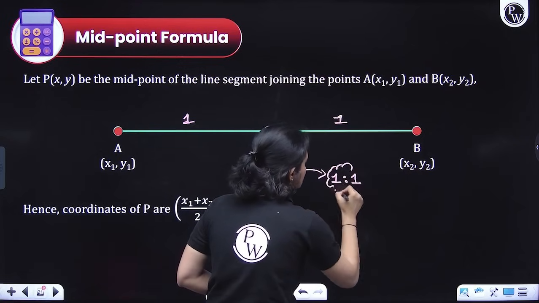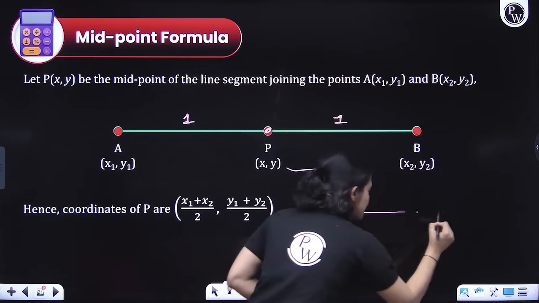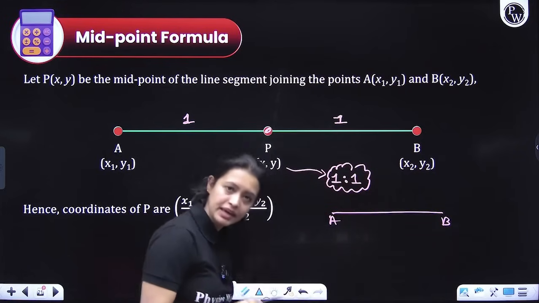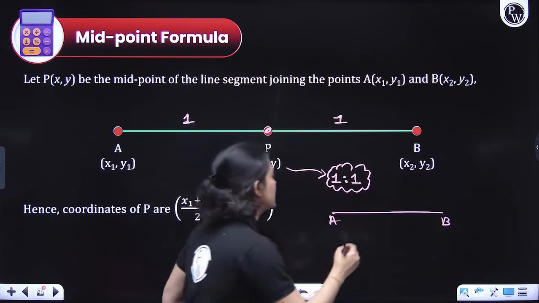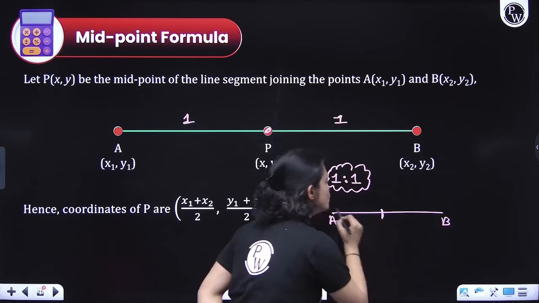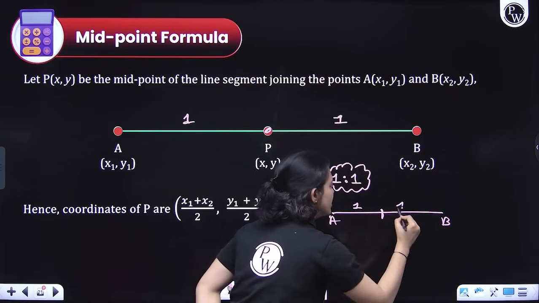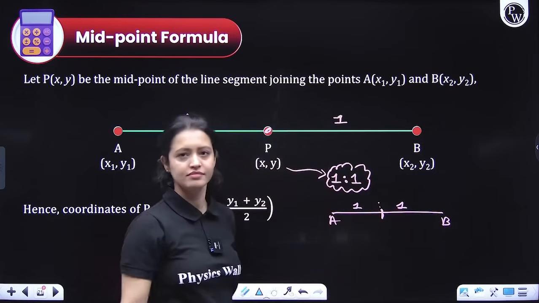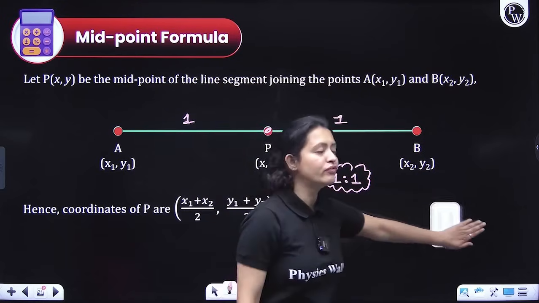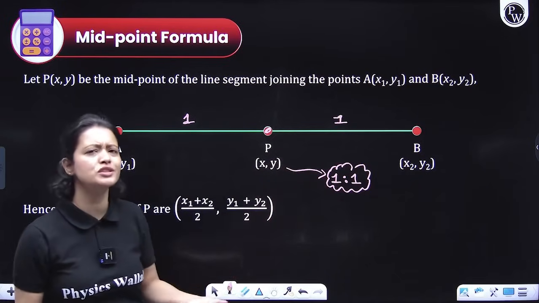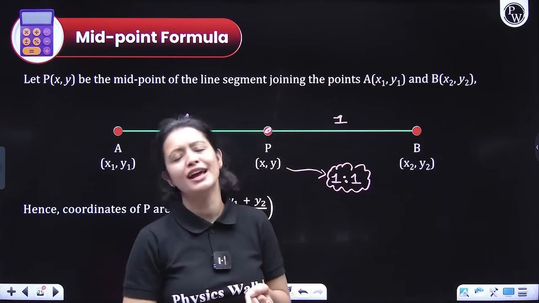1:1. Understood? This means that if you have a line segment AB and you divide it into two equal parts, how many parts have you divided it into? Two equal parts. So this would be 1:1, like this. That's it. Now to figure out the midpoint's coordinates, P's coordinates, all you need to do is plug M1 and N1 in your section formula.